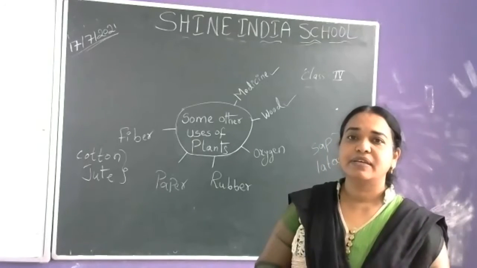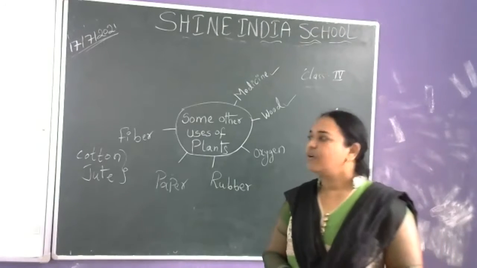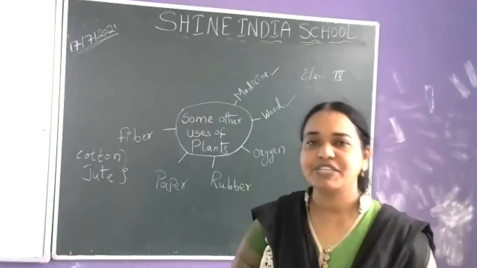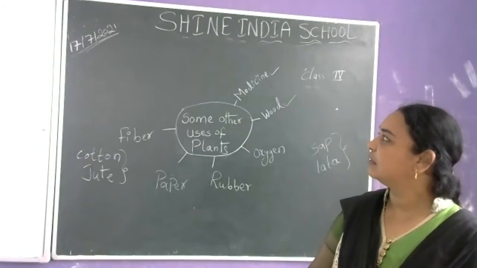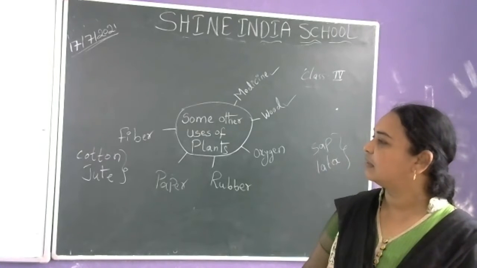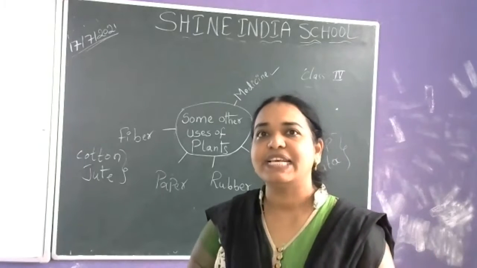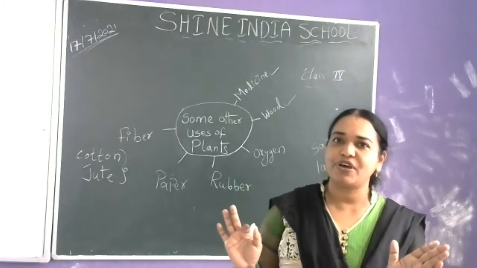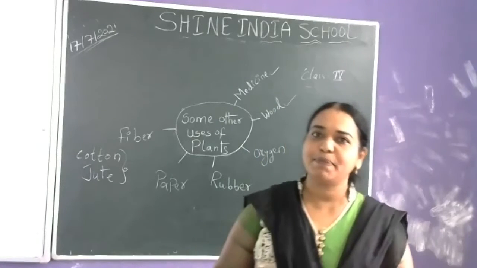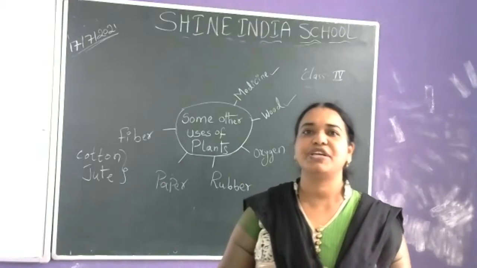Kiriti, please respond. What is your doubt, beta? How to get paper from subabul, teacher? From the subabul plant also we get paper. Nowadays the bamboo is depleted in our forest, so we are using subabul and eucalyptus for the preparation of paper. We are growing them in plantations in our region.